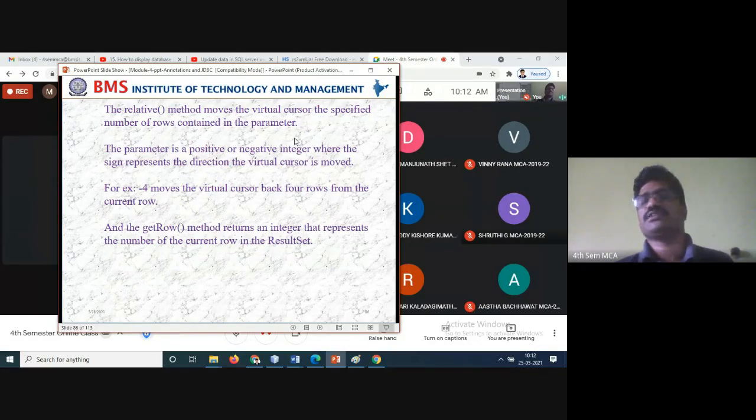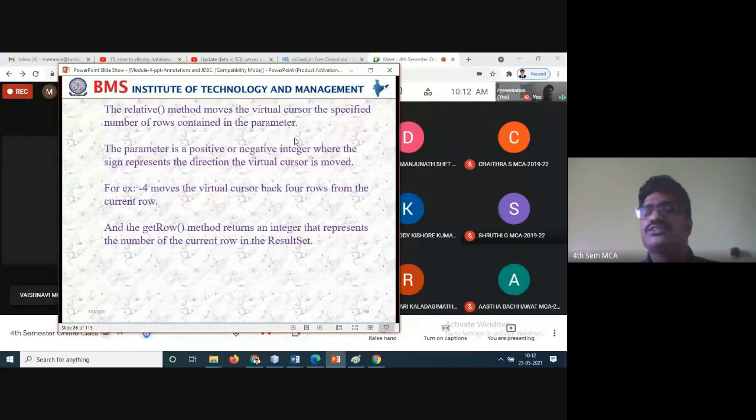So relative is what? It moves by the specified number of rows contained in the parameter. How many rows to move is given by a positive or negative integer, where the sign represents the direction in which the virtual cursor is moved. If it is negative, it moves in the reverse direction; if positive, forward. For example, -4 moves the virtual cursor back 4 rows from the current row.